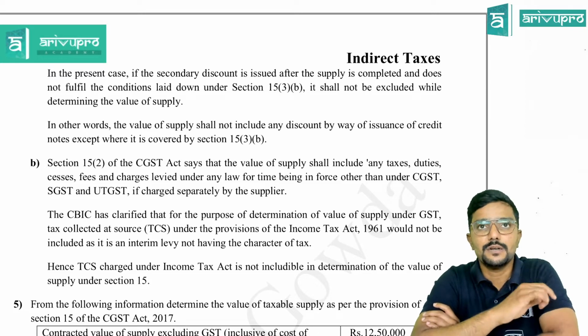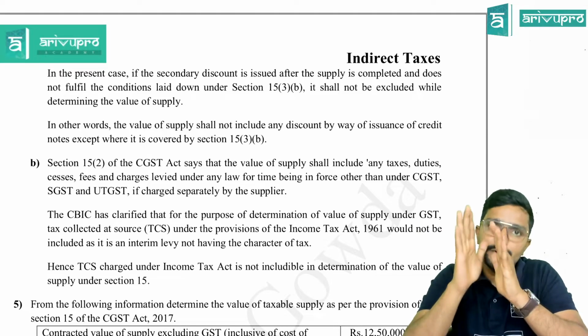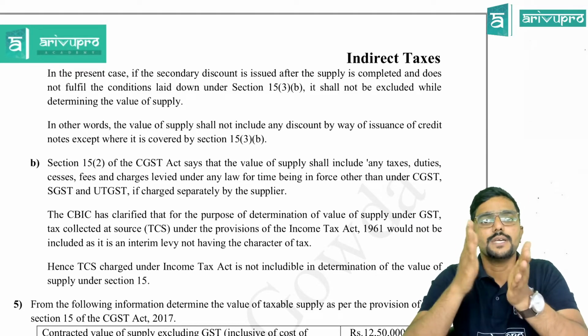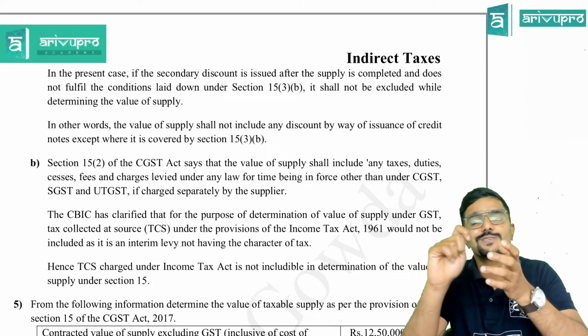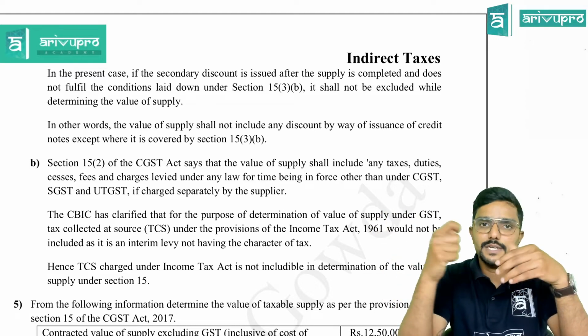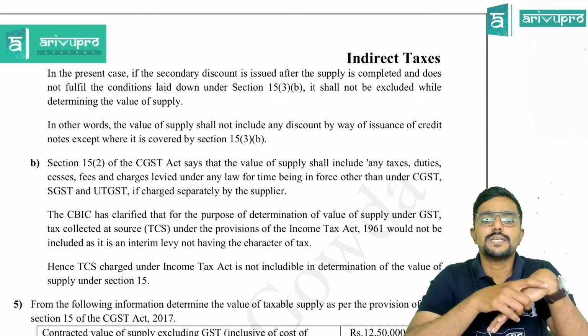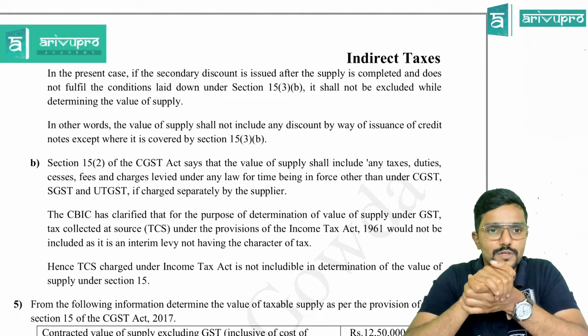Okay, just write it. Don't straight away write that secondary discount will not be reduced. No, you have to explain the point. Secondary discount, if it is a discount which is given after the supply has been made, and if the conditions given under section 15.3b are not satisfied, then it will not be reduced while calculating the value of supply.